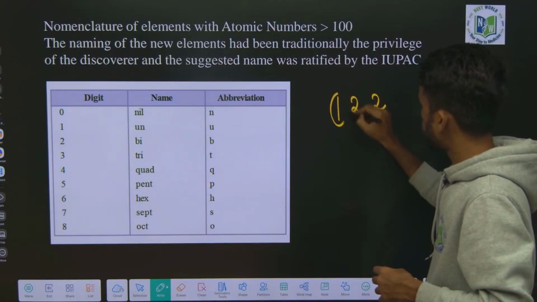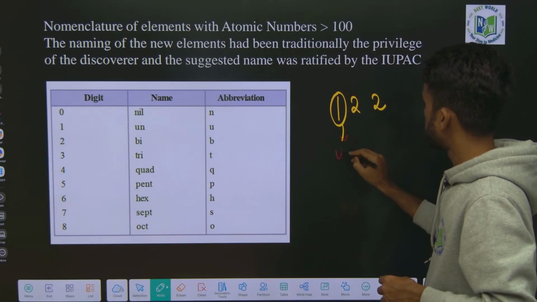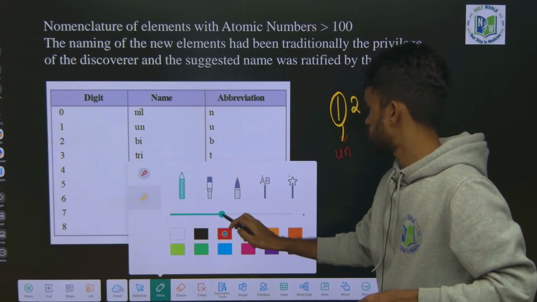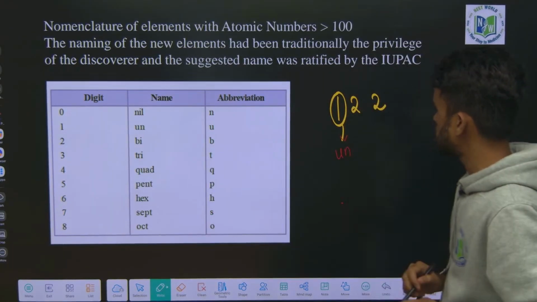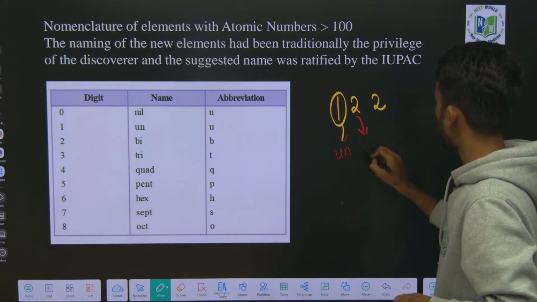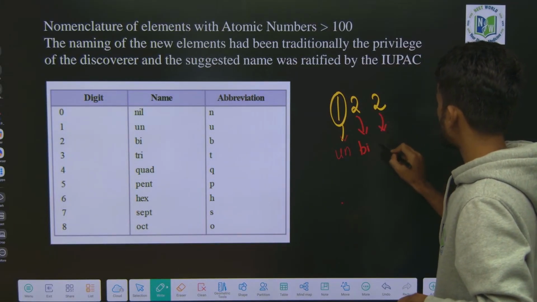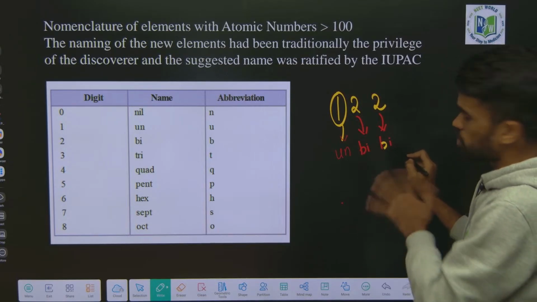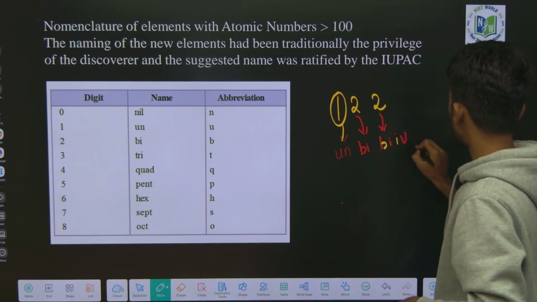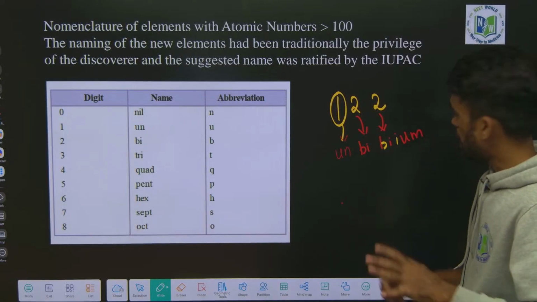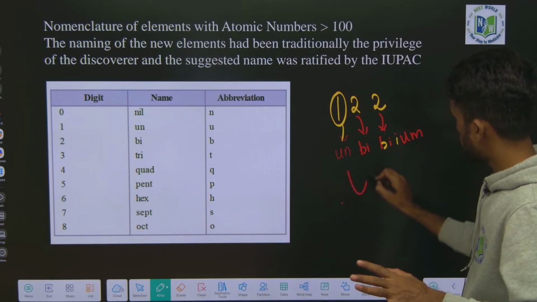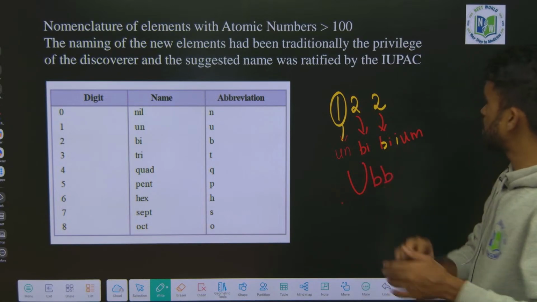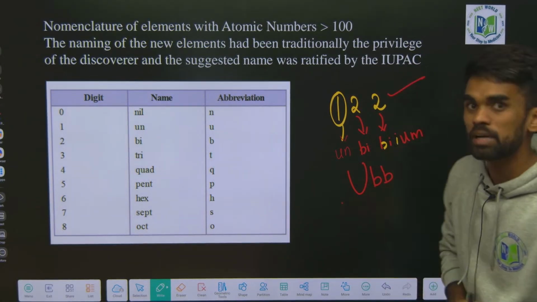When we have 1, you should call it un. When we have 2, you should call it bi. So 122 is unbibium; you add the word ium. And the symbol for this is capital U, B, B. This will be the symbol of the element with atomic number 122.